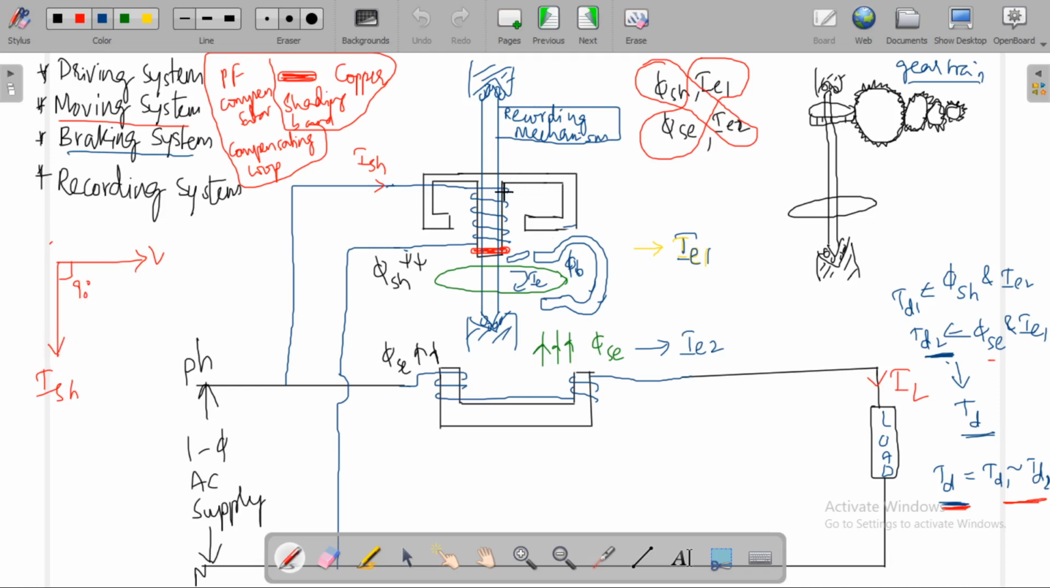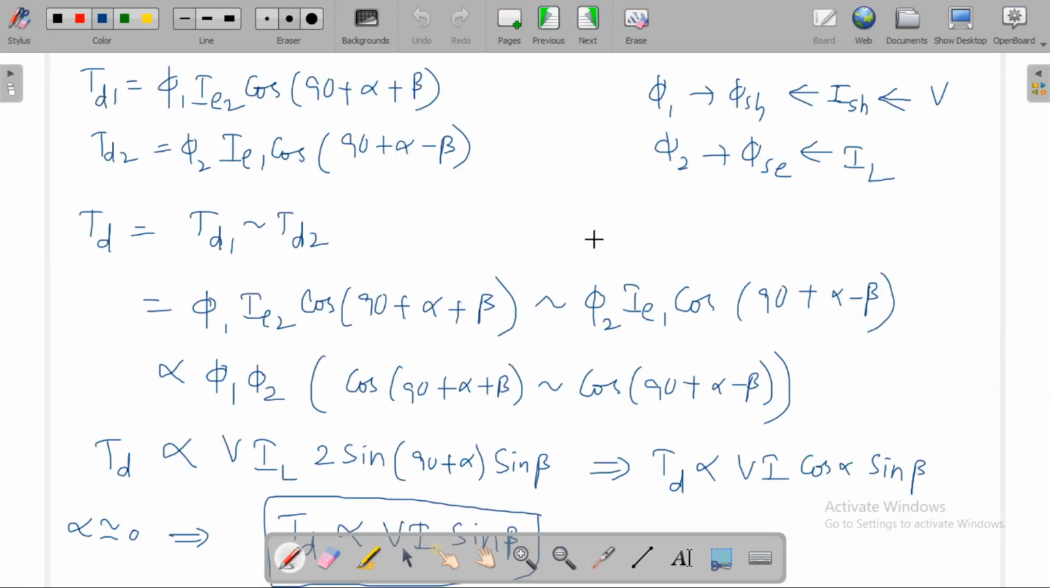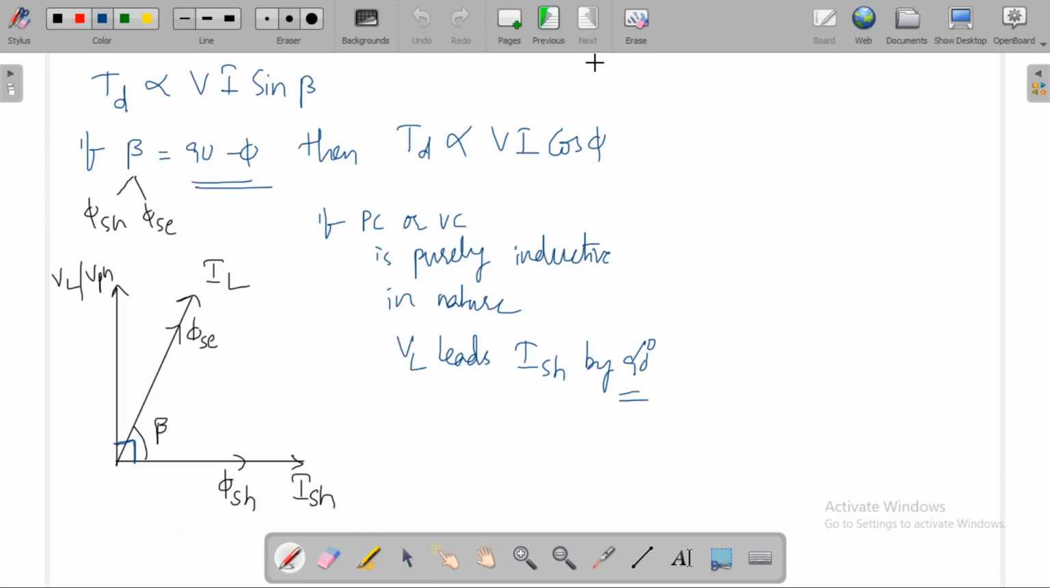That's why this voltage coil is arranged to be as highly inductive as possible. If it is as inductive as possible, then I_SH lags voltage by an angle of 90 degrees. If it is the case like this, then beta will be equal to 90 minus phi. I'll check now what this angle beta is.